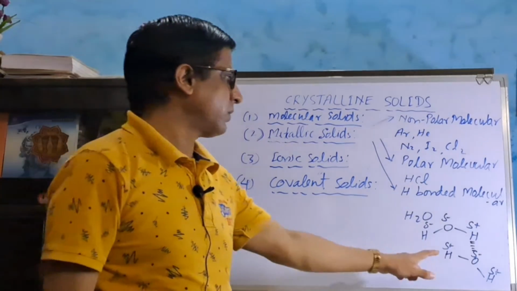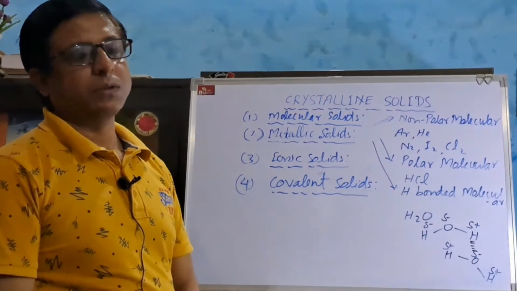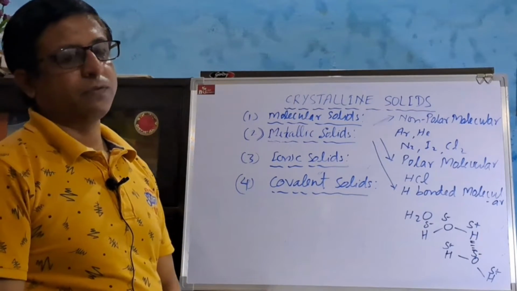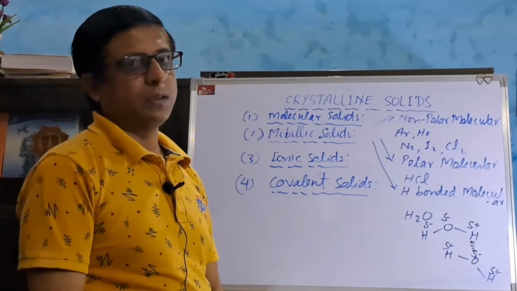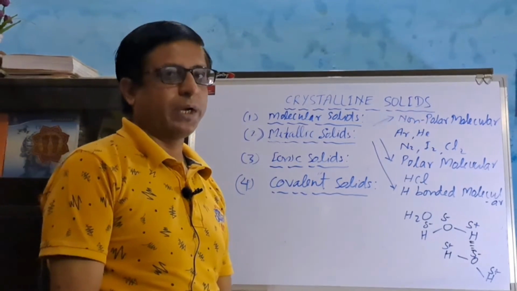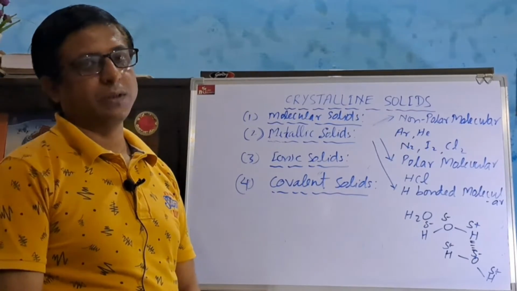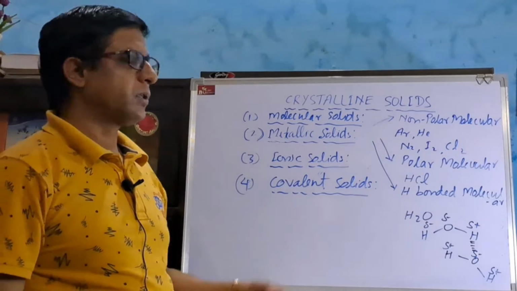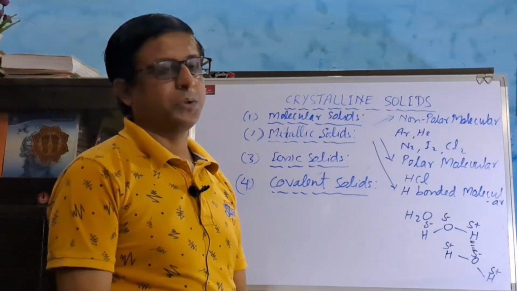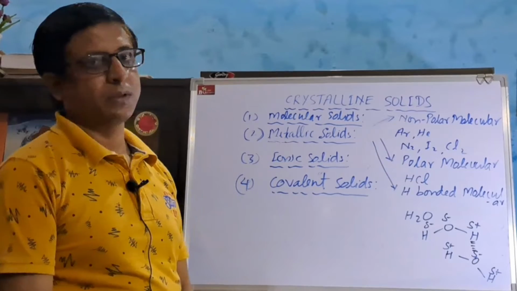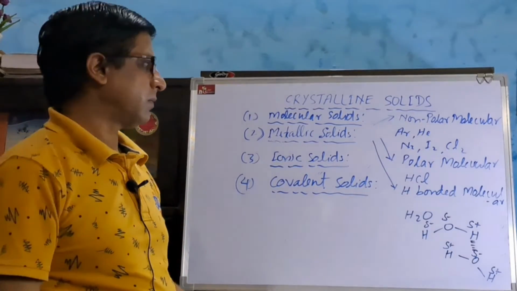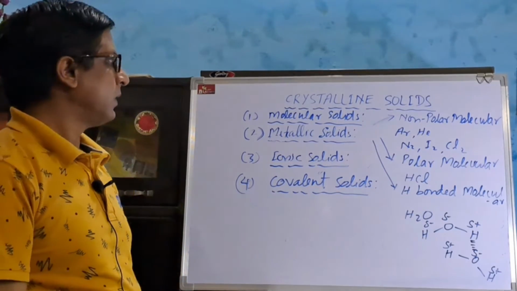Due to the presence of these hydrogen bonds, water exists in the form of ice. They also have low melting and boiling points. They are also non-conducting in nature due to the absence of free electrons. Ice is hard in nature.